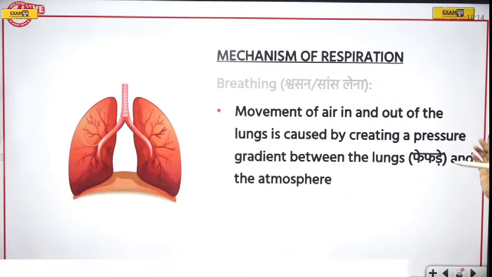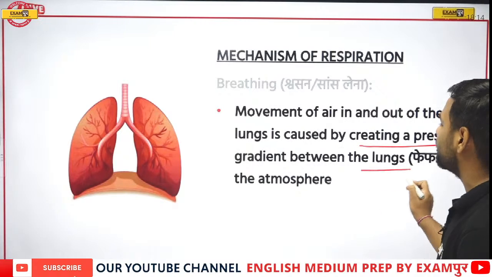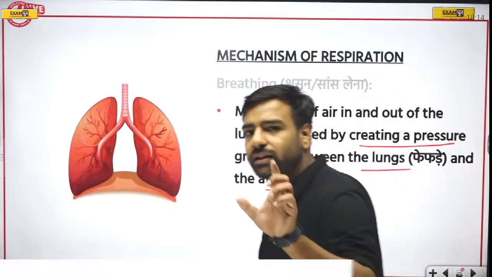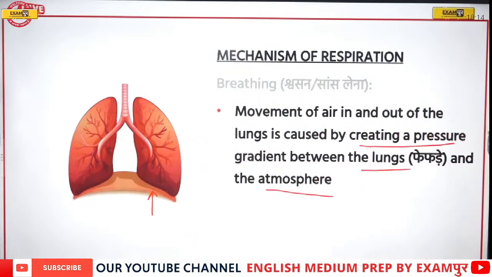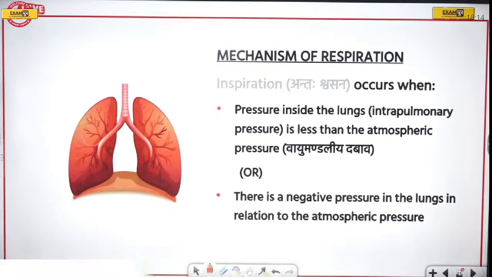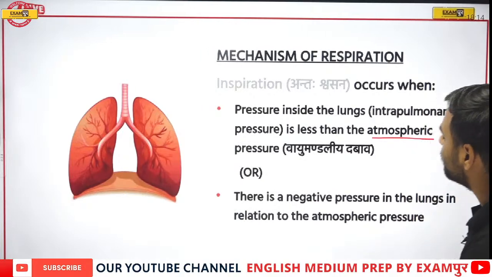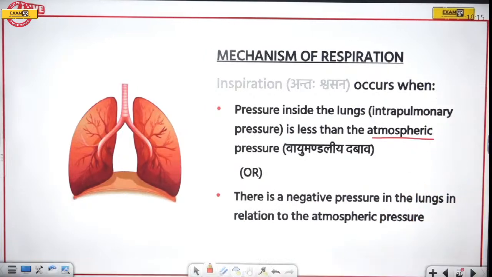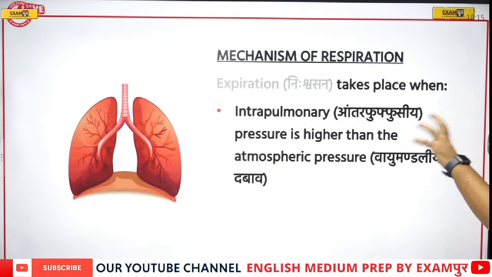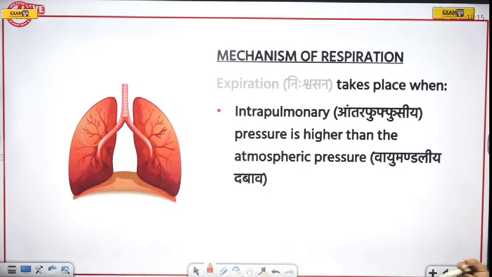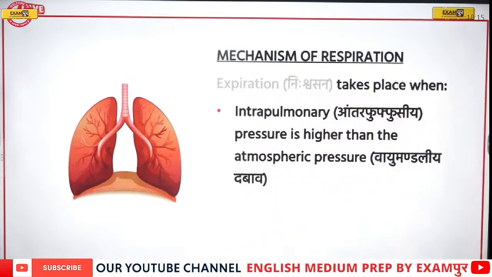Now, movement of air in and out of the lungs is caused by creating a pressure gradient between the lungs and the atmosphere. And who is helping in that? Here, the diaphragm is playing that significant role in moving up and down. Inspiration occurs when pressure inside the lungs is less than the atmospheric pressure, or we can say there is a negative pressure in the lungs in relation to the atmospheric pressure. Expiration takes place when intrapulmonary pressure is higher than the atmospheric pressure. It is just opposite to each other.